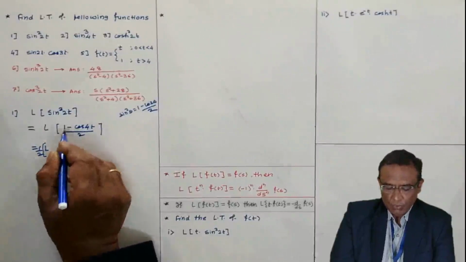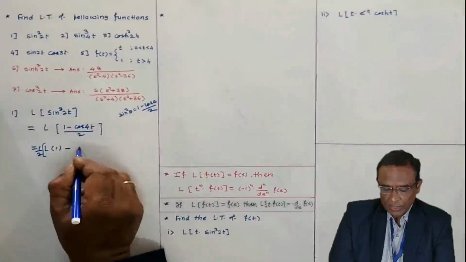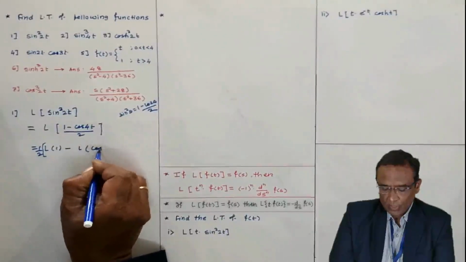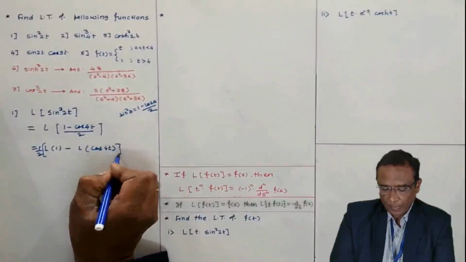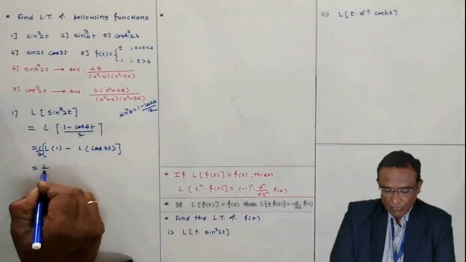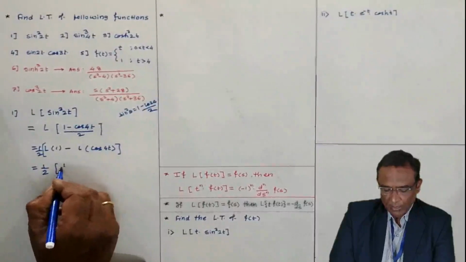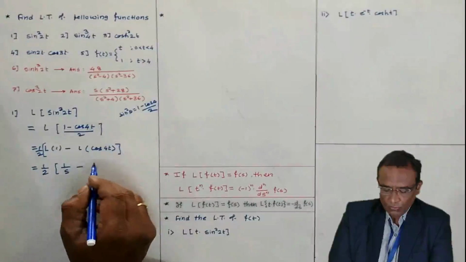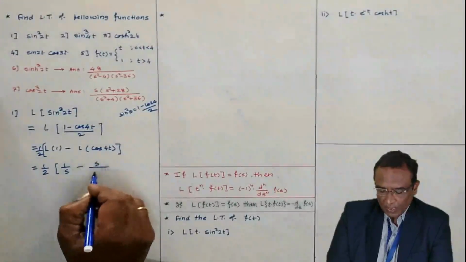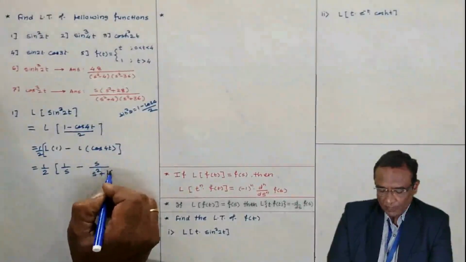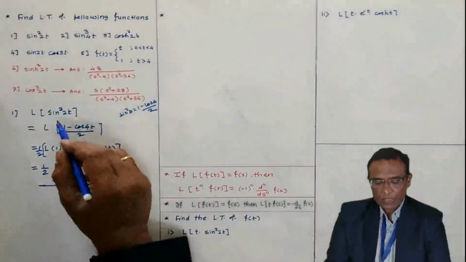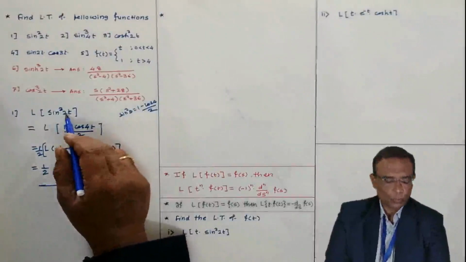Then Laplace transform of 1 minus Laplace transform of cos 4t. The Laplace transform of 1 is 1 by s. Now Laplace of cos 4t is s by s square plus 4 square. So this is Laplace transform of sin square 2t.